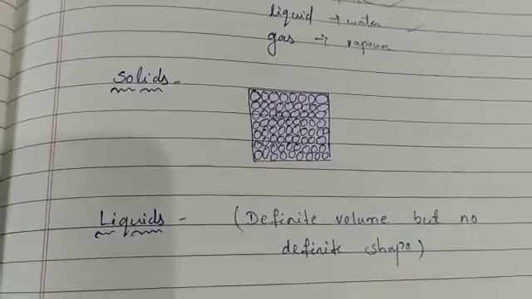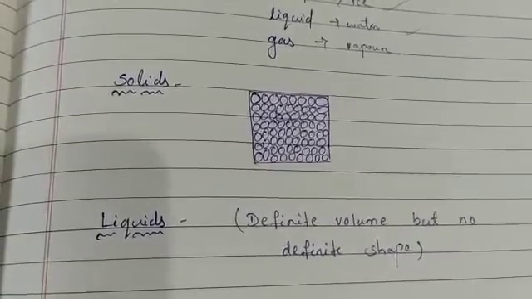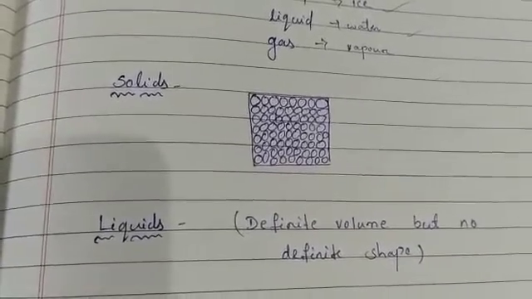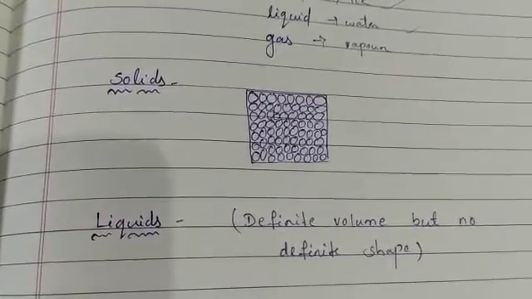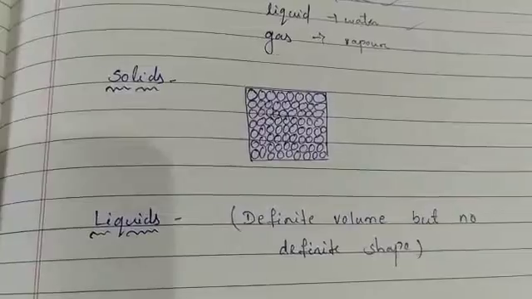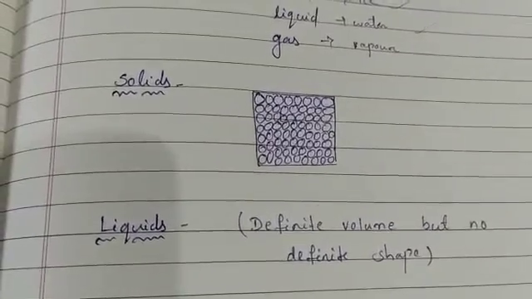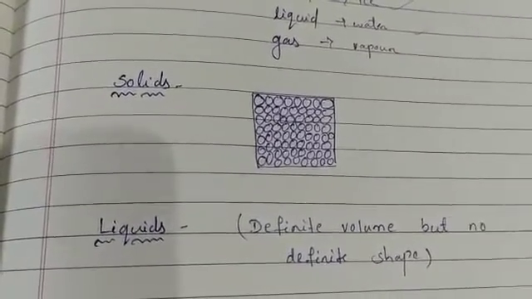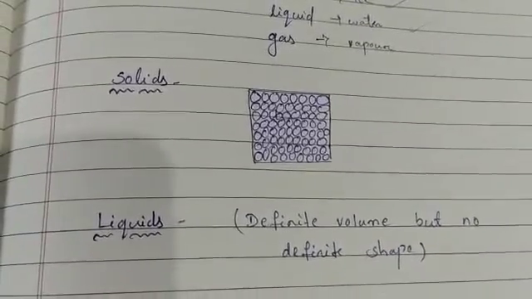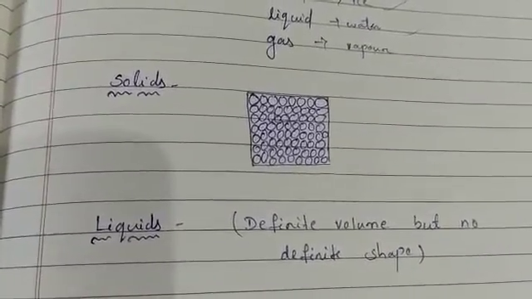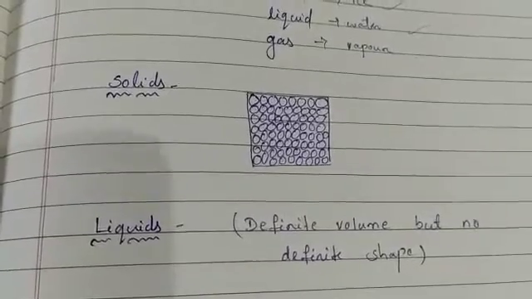Liquids have definite volume but no definite shape. For example, if we take a glass of water and pour that same amount of water into a bowl, the volume is the same. That means the quantity of the water is the same but the shape changes. So liquids have definite volume but no definite shape.